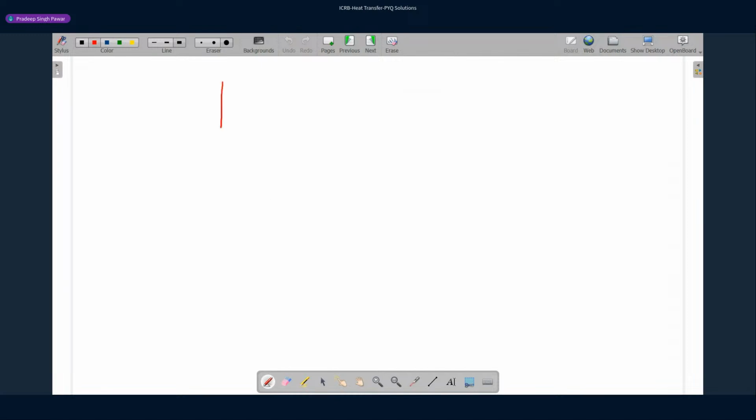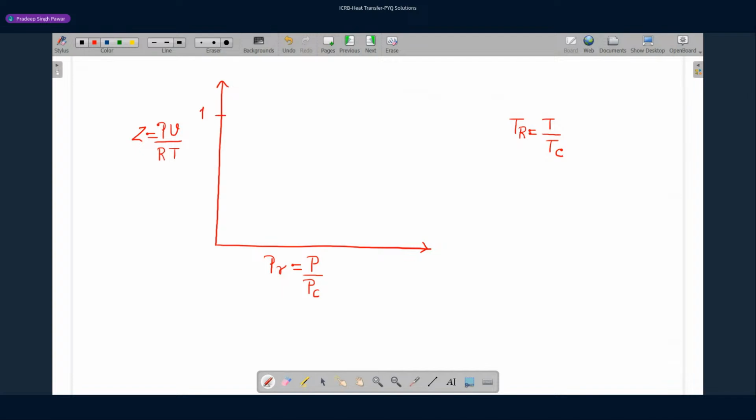If you plot Z, the compressibility factor, which is Pv by RT, against PR, the reduced pressure, where PR is the actual pressure divided by the pressure at the critical point, on different reduced temperature lines, where reduced temperature is the actual temperature divided by the critical temperature, you will see the Z value here is 1, here it is 0.1, PR is 1 here, and you see this kind of behavior.